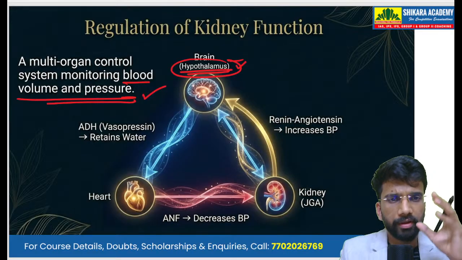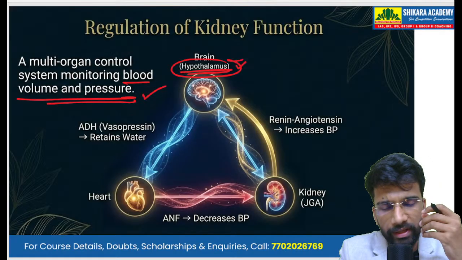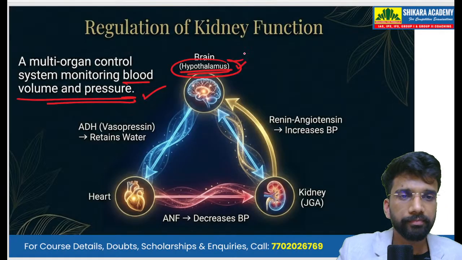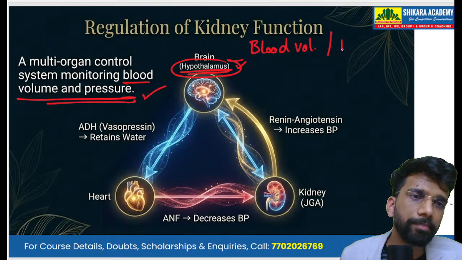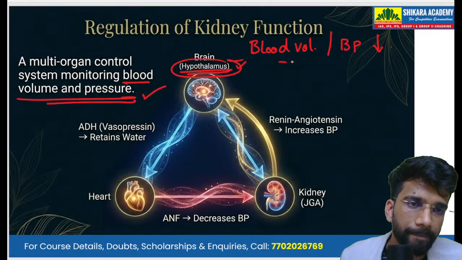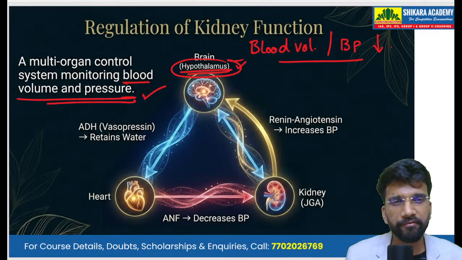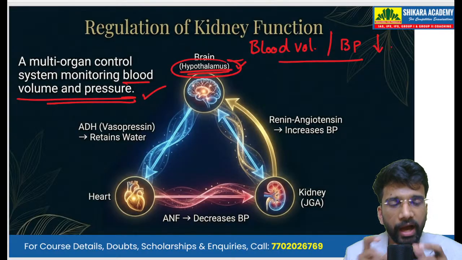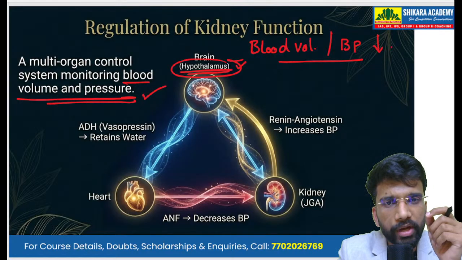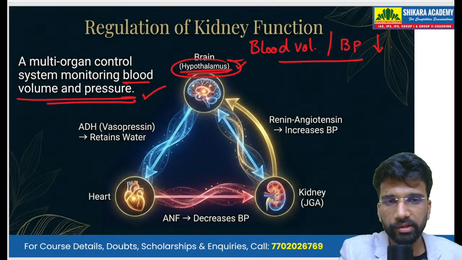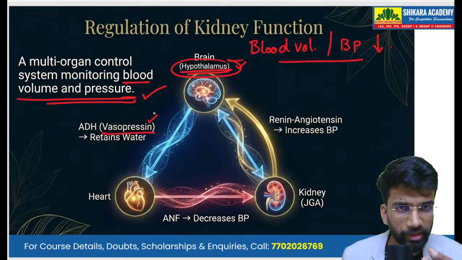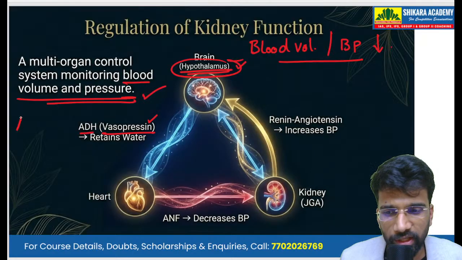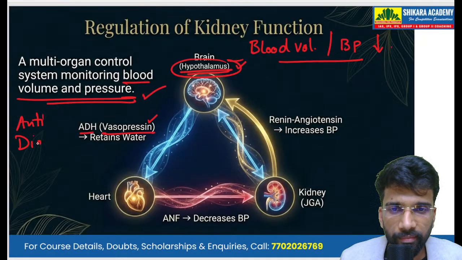Now, we have certain conditions, like if the blood volume or the blood pressure comes down. If we have a low blood volume, if we have low blood pressure, then this hypothalamus stimulates the release of a hormone that is known as ADH. It stimulates the release of the vasopressin hormone, that is also known as the ADH or the antidiuretic hormone.